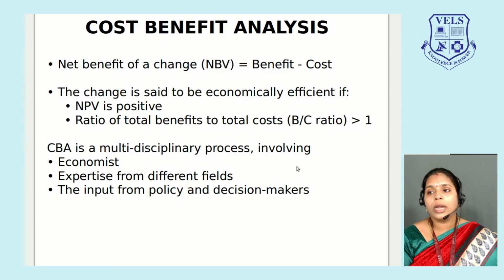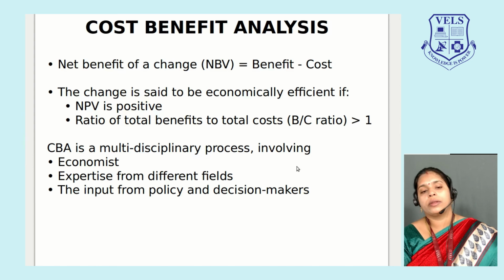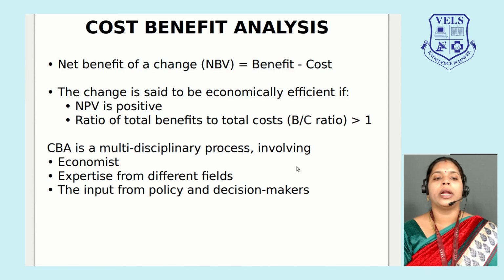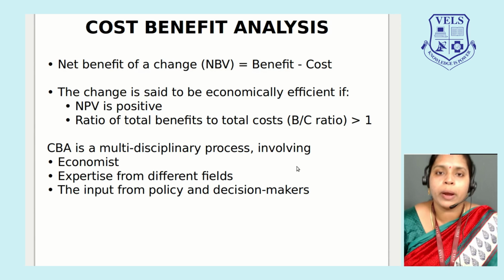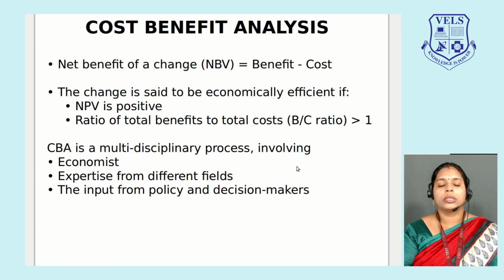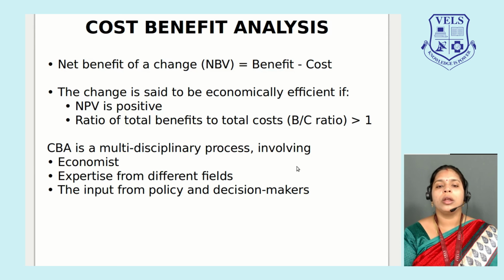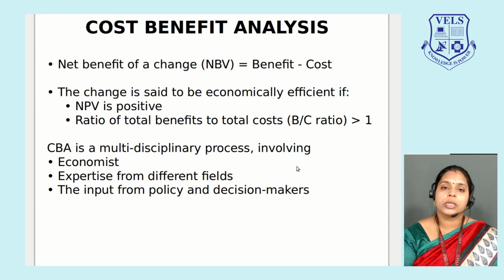So you have to calculate a cost benefit analysis for the program or policy which you have in choice in terms of healthcare services. So calculate the cost benefit, net benefit of a change, NBV value, benefit minus cost. So if the cost is less, benefits are more, then the ratio will be greater than 1. So please, we have to go ahead with the program. When the ratio is less than 1, then we have to withdraw this policy and go in for a better policy. This is how you have to calculate.